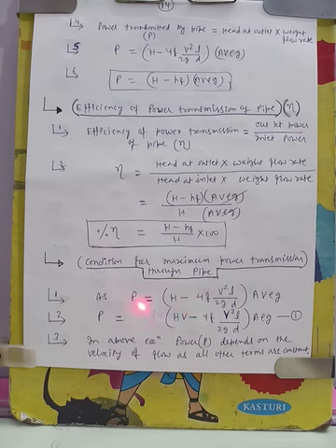As we know, for any function, for getting maximum or minimum value, suppose y is equal to f(x) is a function, for getting the maximum value of y, what we do in calculus is equate dy by dx to 0 and then find out the value of x. Similarly, this concept of calculus we will apply here. Power is a function of velocity. So for maximum value of power, we will equate dP by dV to 0 and find out the value, and then whatever condition we get from that, we will conclude what is the condition for maximum power transmission through the pipe. Let us see on the next page.